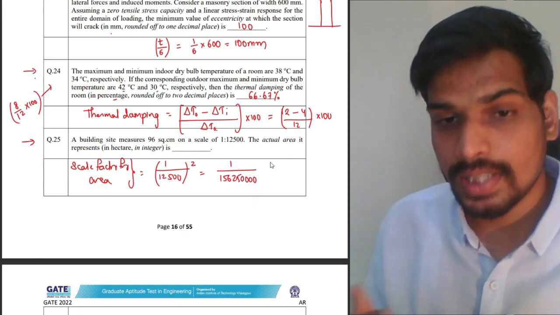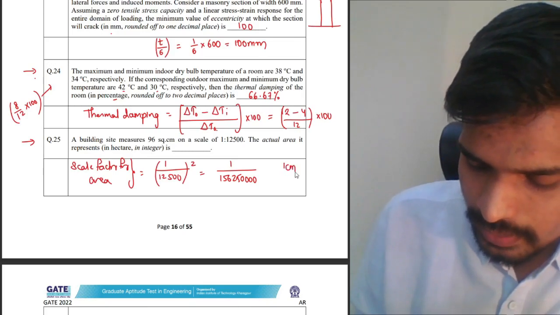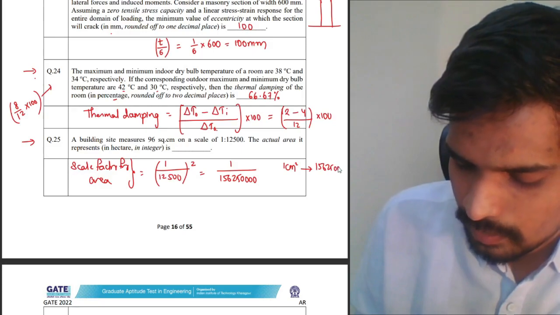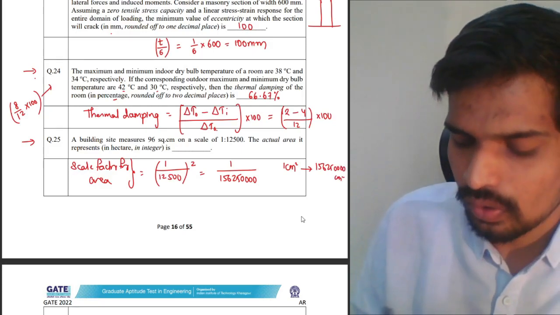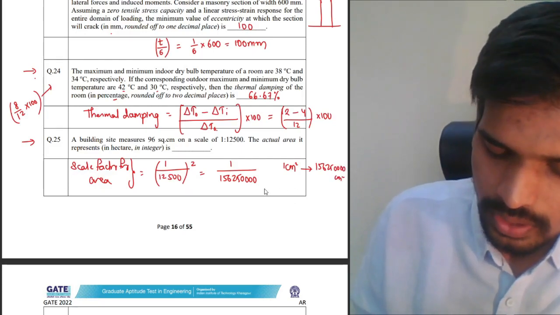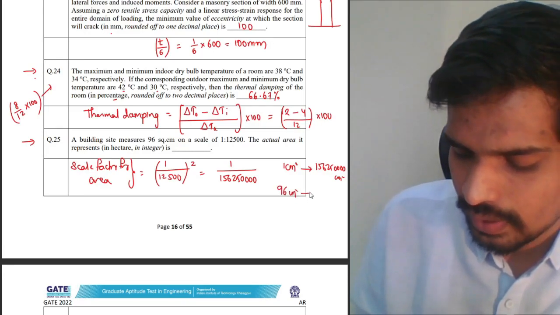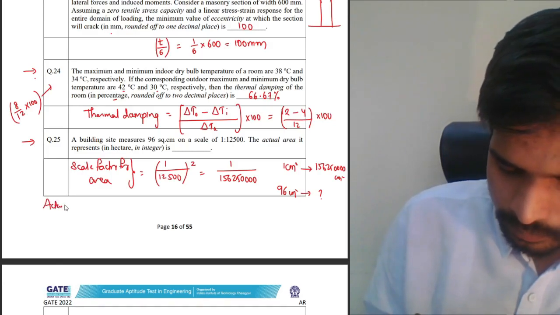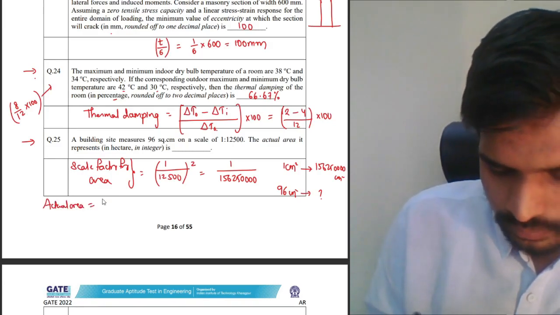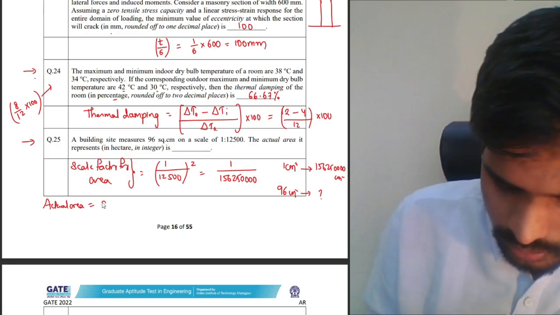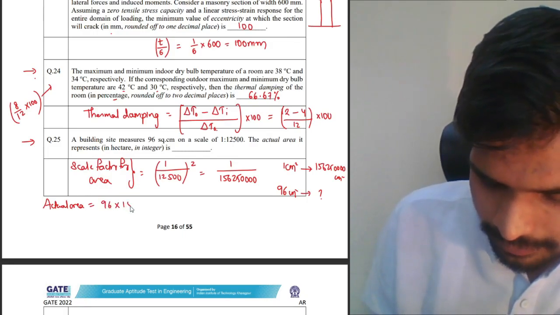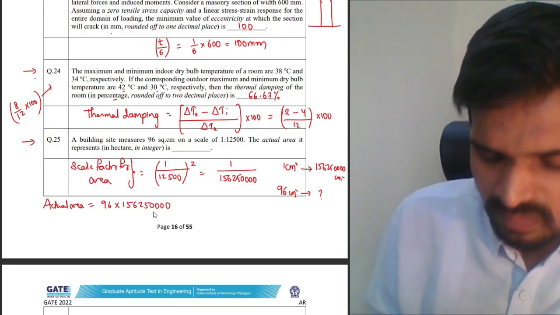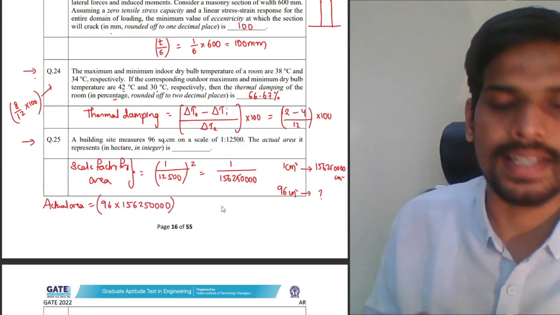Now the next step is pretty much simple. 1 centimeter square on the map will be 156250000 centimeter square on the actual terms. Here we are given 96 centimeter square. How much would that be? The actual area is equal to 96 multiplied by the scale factor, that is 156250000. This will be the actual area, but this will be in centimeter square.